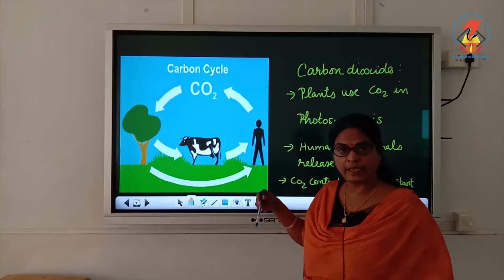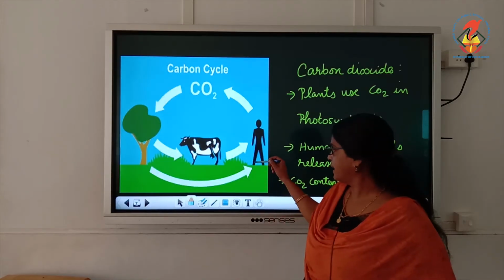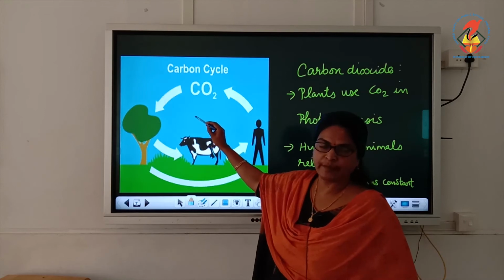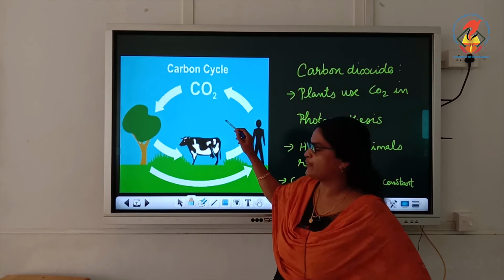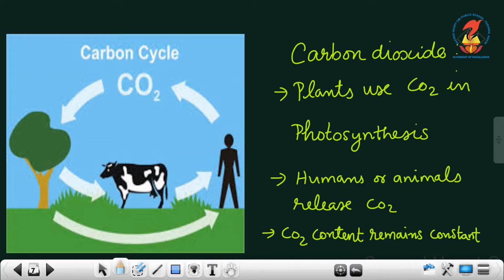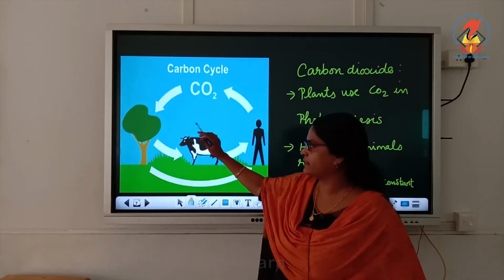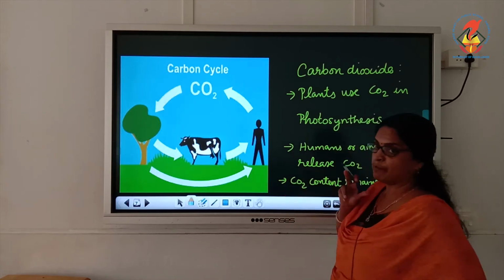When humans and animals inhale oxygen, they exhale carbon dioxide. So here also the balance is maintained in nature. The content of carbon dioxide remains constant in the air. Here you can see plants use carbon dioxide in photosynthesis, and humans or animals, they release what? Carbon dioxide. So the amounts of carbon dioxide are the same. So there is a balance.